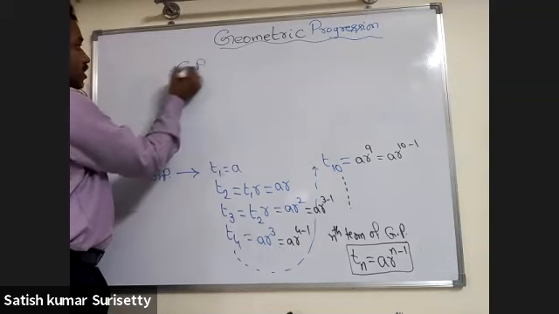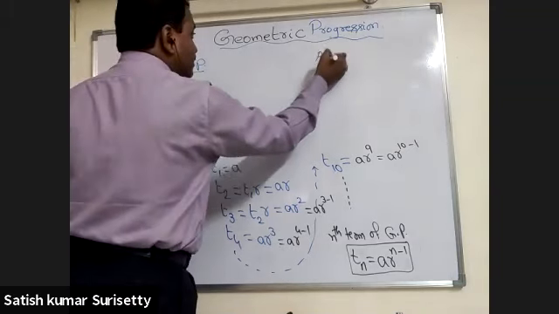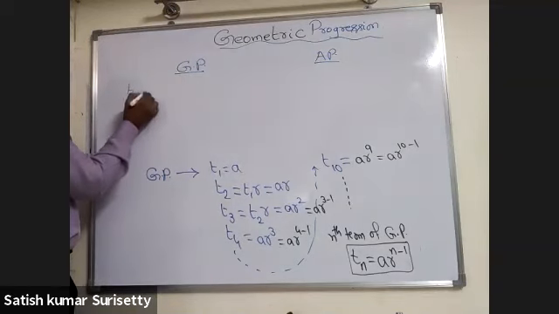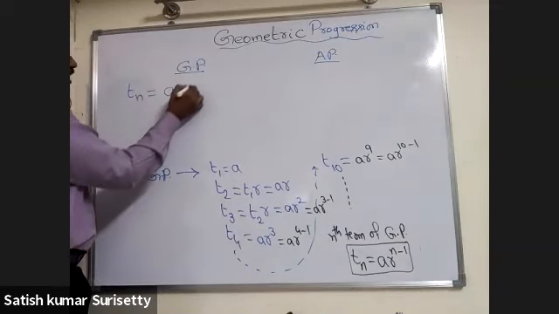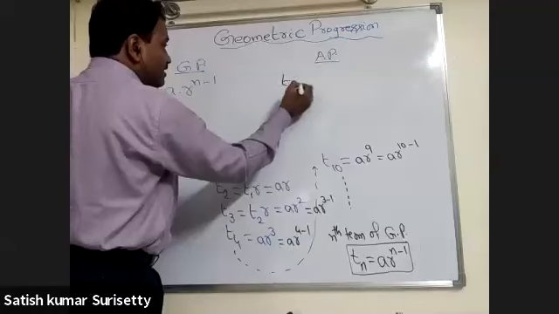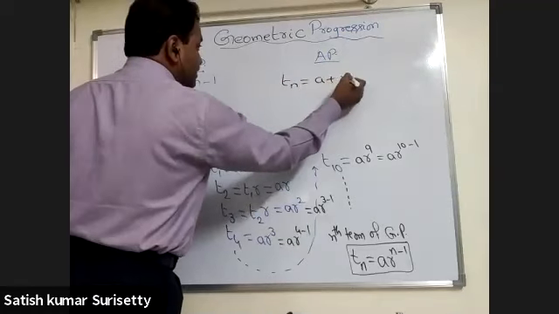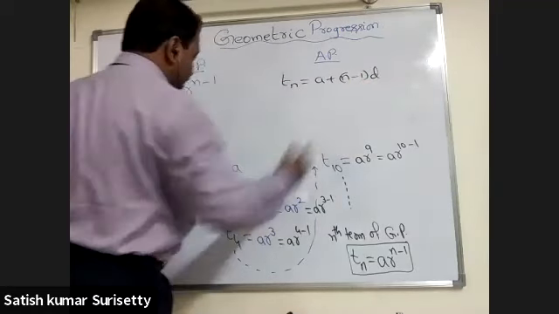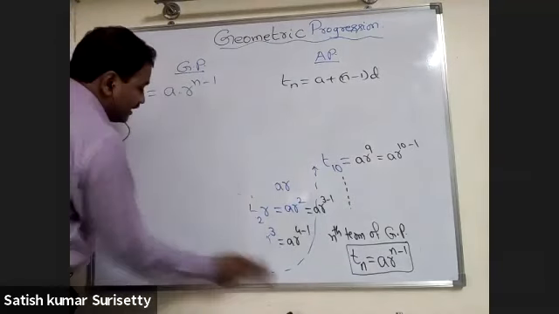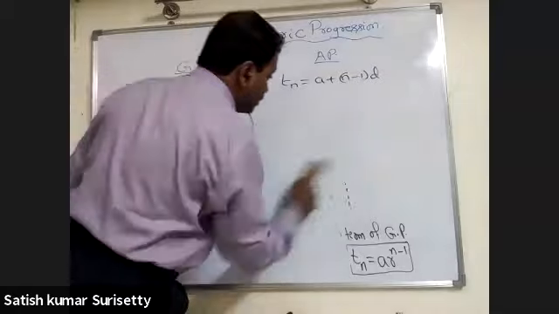If you observe the geometric progression and the arithmetic progression, in the geometric progression, the nth term formula is A into R to the power of n minus 1, whereas in arithmetic progression, the nth term is A plus n minus 1 into D. In both cases, A corresponds to the first term only.